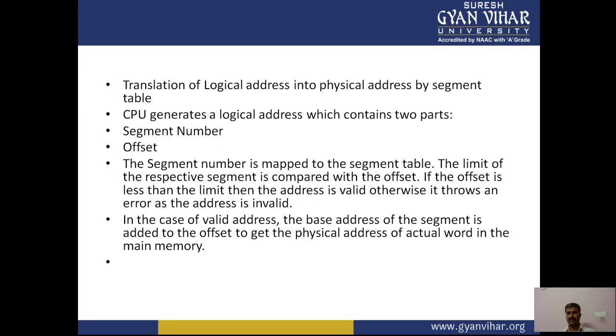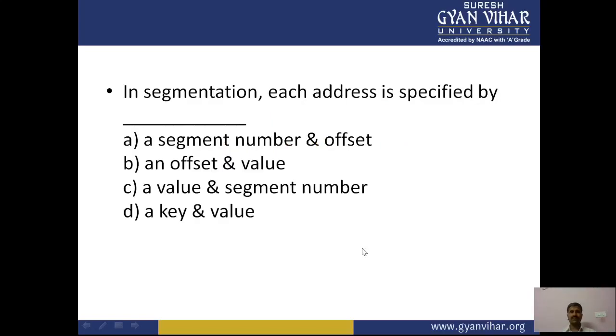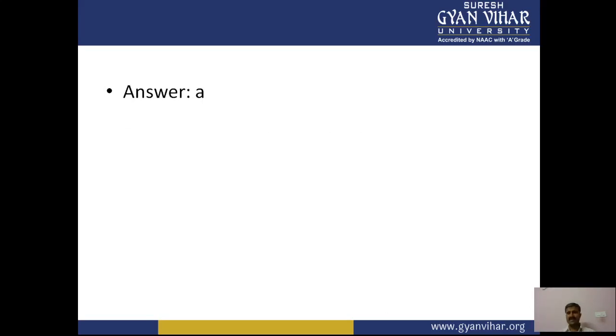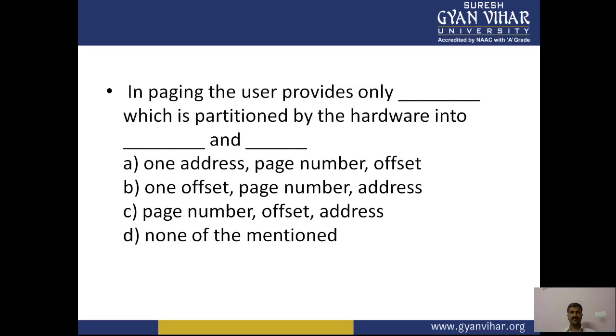So now the MCQs. In segmentation, each address is specified by dash: segment number and offset is the right answer, option A. In segmentation, each address is specified by a segment number and offset.